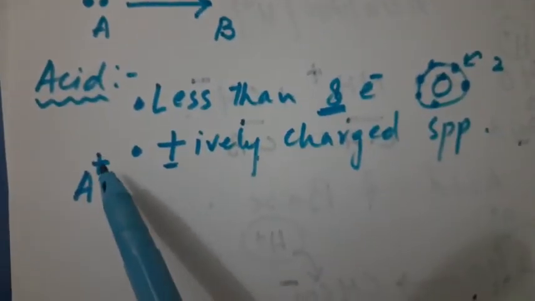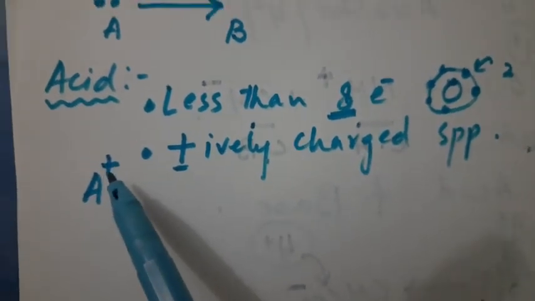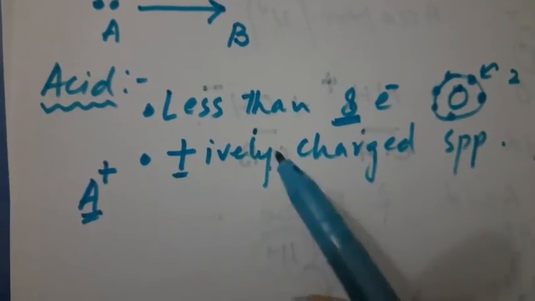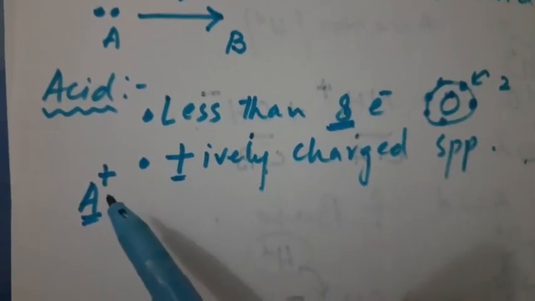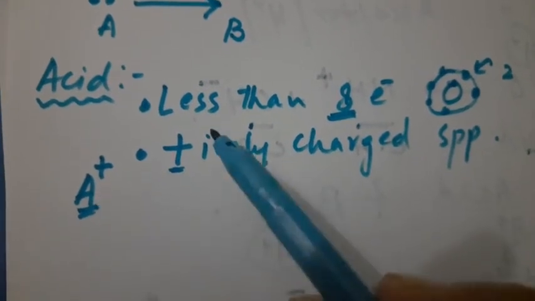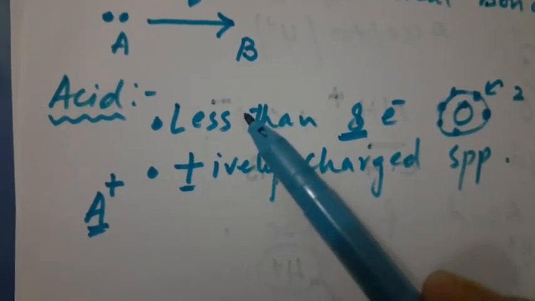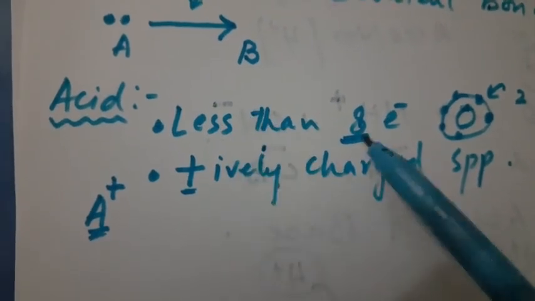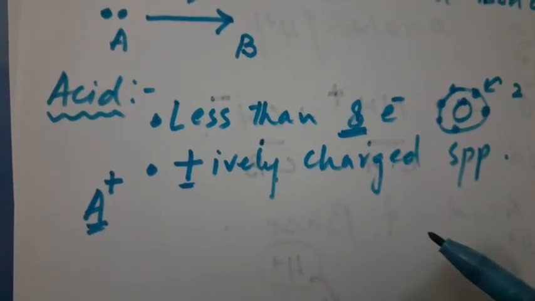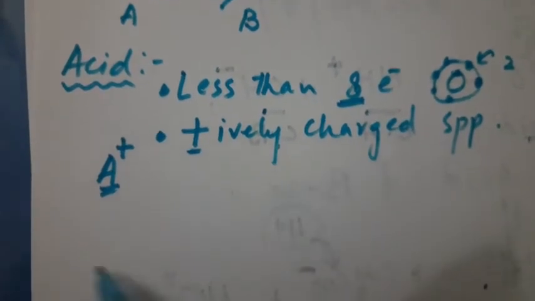So this positive charge means that this acid has a deficiency of electrons. So this species is going to take the electron from any other base, right? So that's why Lewis acids are those which contain less than 8 electrons, or they are positively charged. So they are known as Lewis acids.